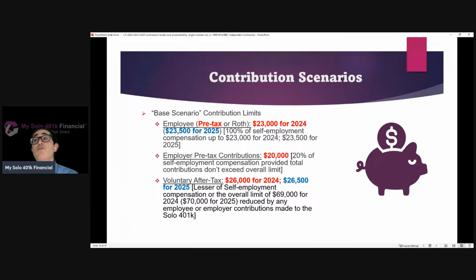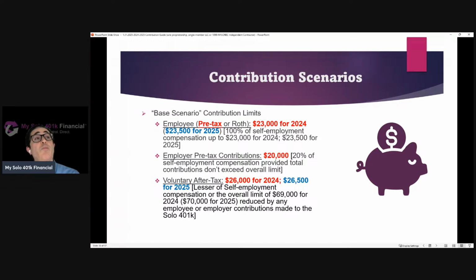Now they can do the difference up to $69,000 as a voluntary after-tax contribution. So that's another $26,000. They could then move that over from the voluntary after-tax account to their Roth solo 401k account. So at the end of the day, they've got $43,000 in their pre-tax account, $26,000 in their Roth account. So now let's talk about 2025.